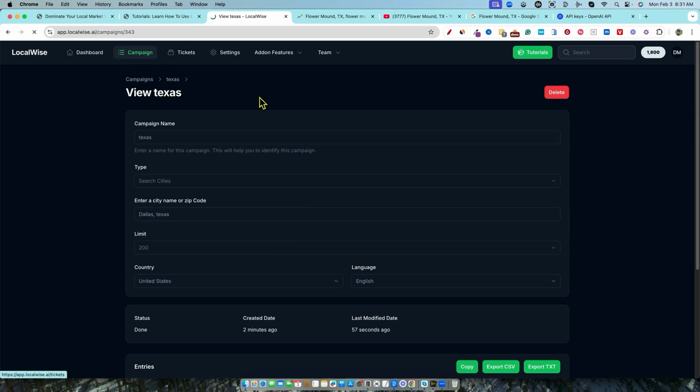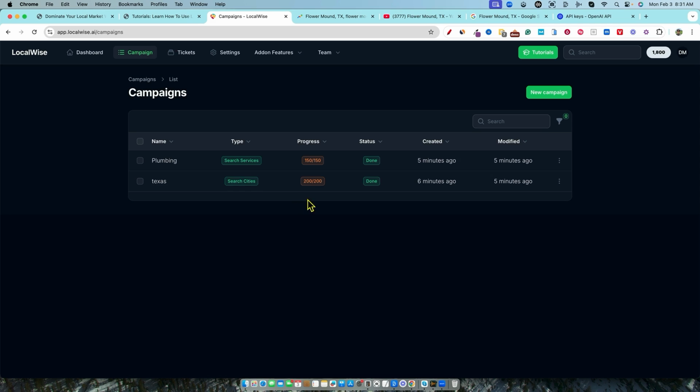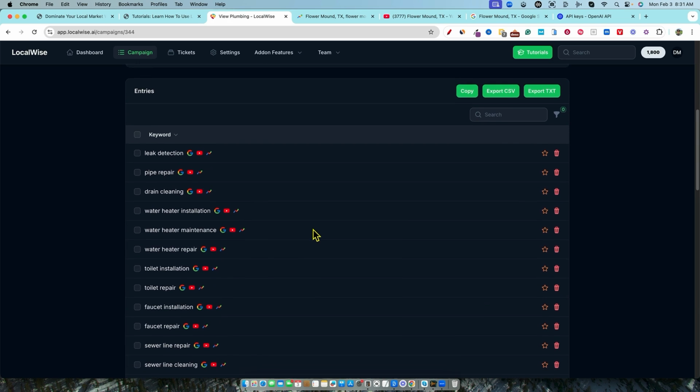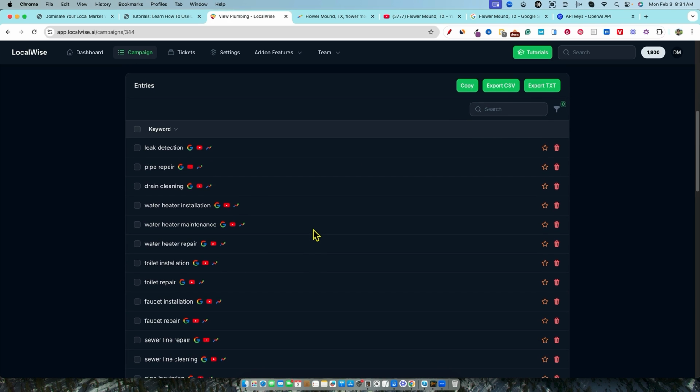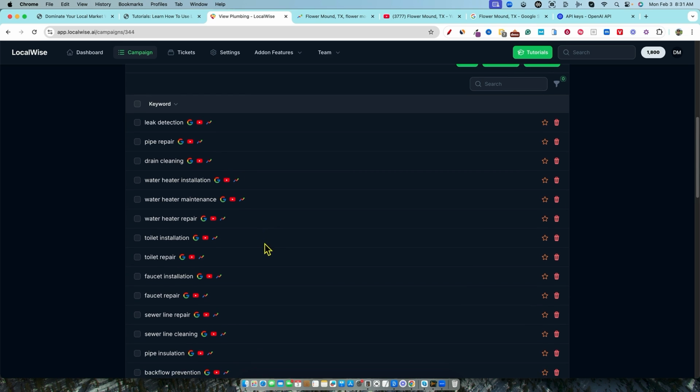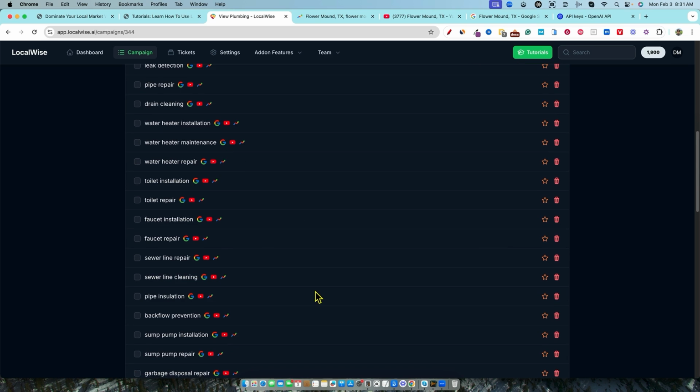Let's go back to campaigns and look at the other one that we were able to create, and that was the plumbing. We'll go and click on that. So this is going to give you, let's say you're building a plumbing site and you need ideas on what actually happens within the plumbing niche, right? So you have leak detection, pipe repair, drain cleaning, water heater installation, water heater maintenance. You can see faucet repair. It's all these different ways to say something, right? And you need to capture that, right?